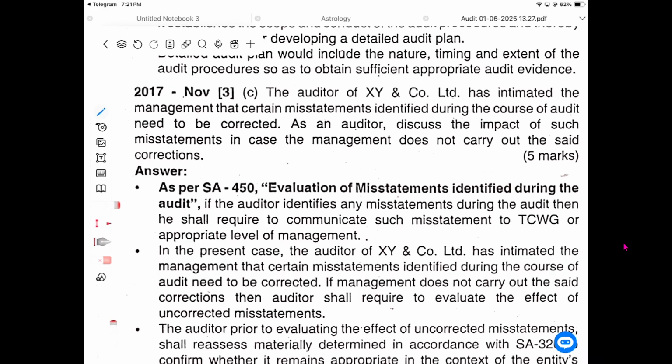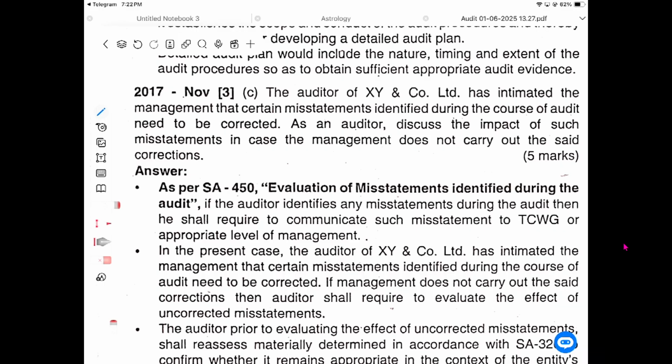The misstatement reported should be documented, and we should wait for a reply for a certain period of time. If the change has been accepted and they have corrected the misstatement in the financial statements, then good, issue an unqualified audit report.